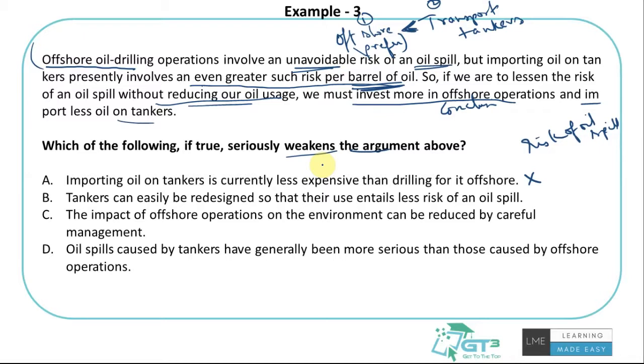Tankers can easily be redesigned so that their use entails less risk of an oil spill. This seems to be a good statement. All the while the author has been talking about current tankers possessing a greater risk of oil spill. Here the new additional point says tankers can easily be redesigned so that their use entails less risk of an oil spill. Maybe this new design of tankers makes it better than the offshore. So if this is true, then obviously this will weaken the core argument that offshore shows less oil spill than transport tankers. Maybe the new design will be much better than the offshore operation, so this will weaken it.